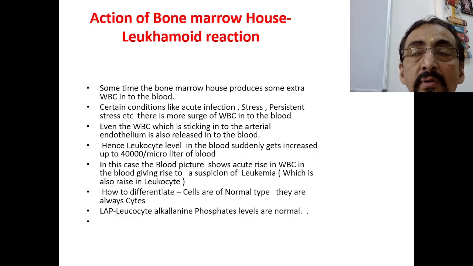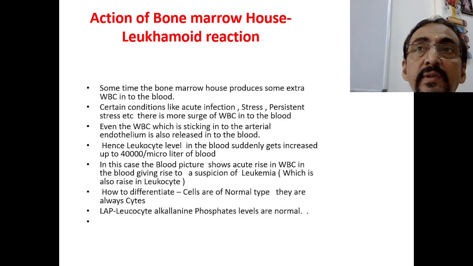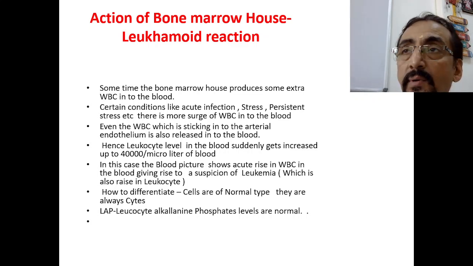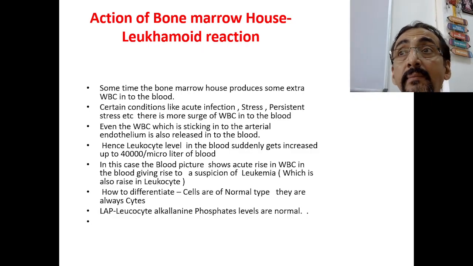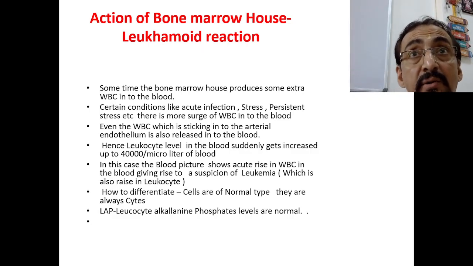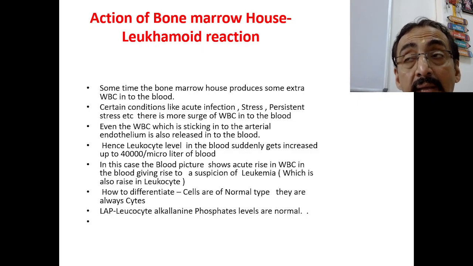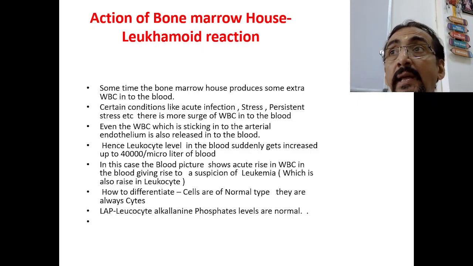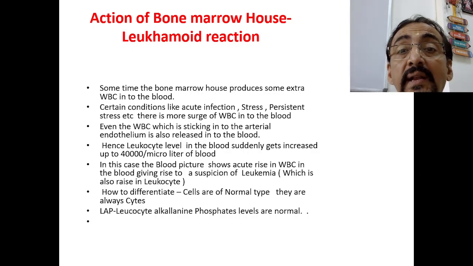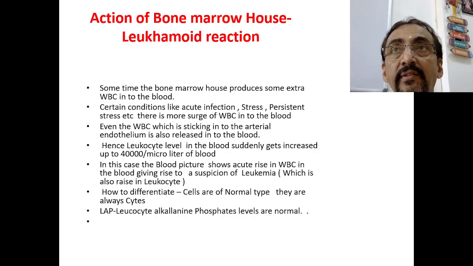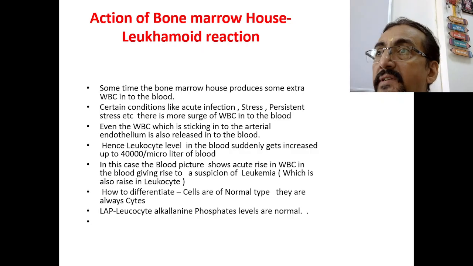Normally, mature WBC released into the blood stick to the endothelium of the vessel. Sometimes even those which stick to the endothelium and are resting also come into the circulation. Hence the leukocyte level in the blood suddenly increases when the patient has some infection or a stress-related condition.